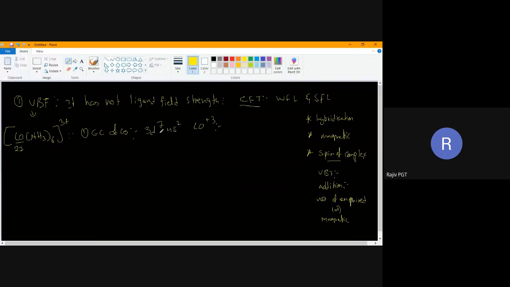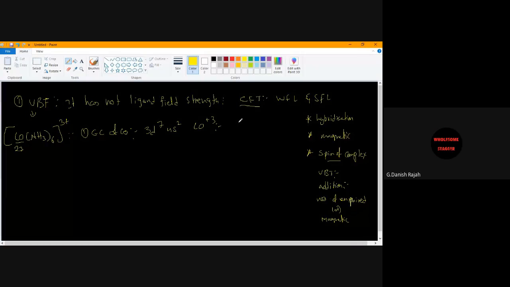Now I have to remove electrons. From where do I have to remove electrons? If I remove electrons, what will be its configuration? 3d6, 4s0. Good. Now I have to write it like this: cobalt 3+.